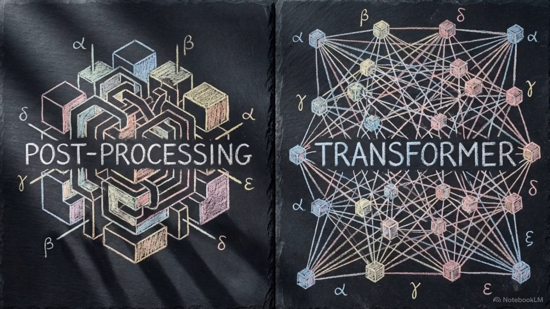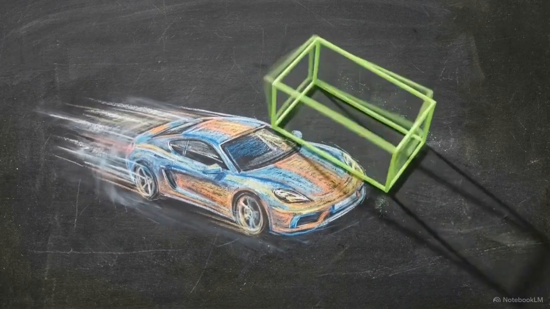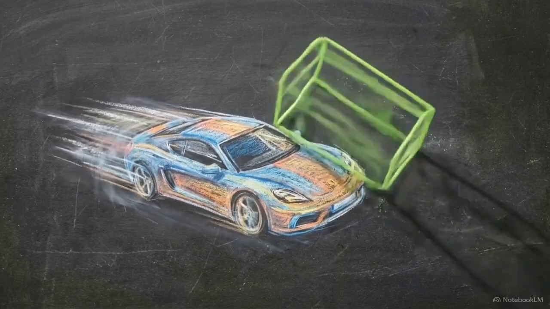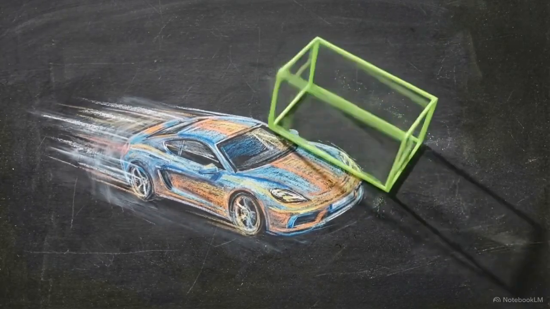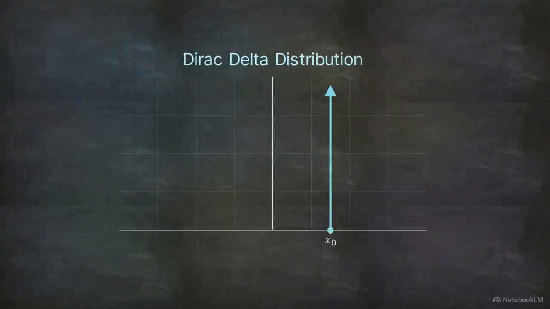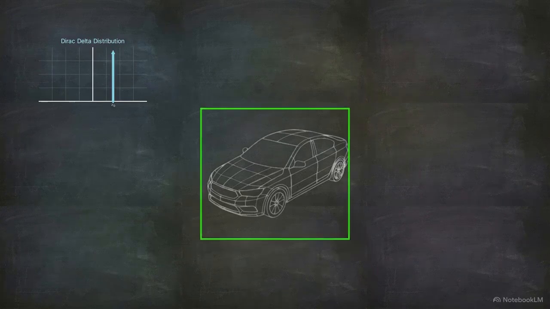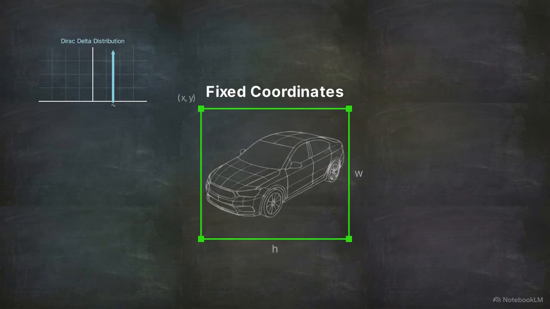Engineers in real-time object detection have traditionally balanced a difficult trade-off, the latency of YOLO's post-processing versus the heavy computational load of transformer-based DETR architectures. In practice, both architectures can struggle with fast-moving or blurry objects, as rigid bounding boxes fail to adapt to ambiguous target edges. This occurs because both architectures rely on bounding box regression derived from the Dirac delta distribution, which requires the model to predict fixed, precise coordinates.